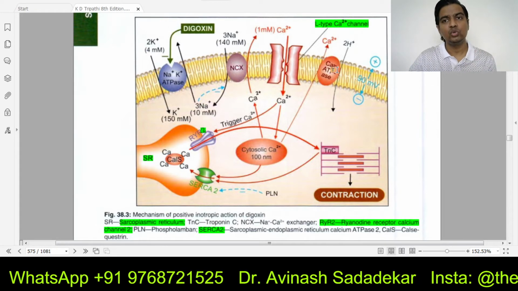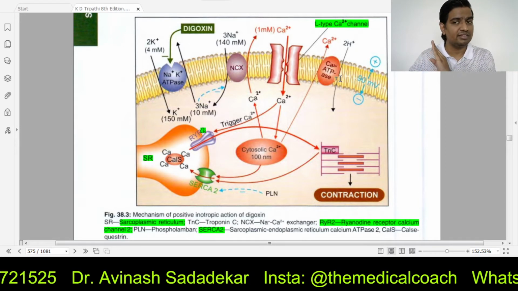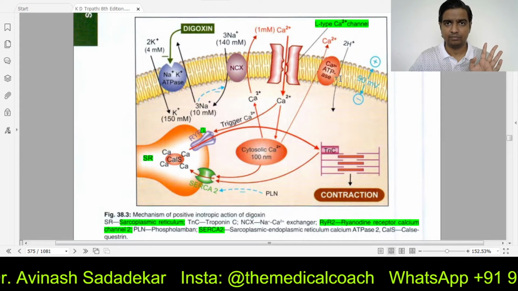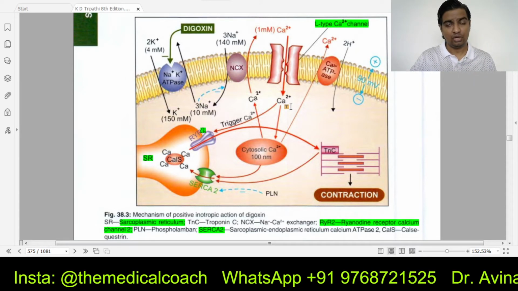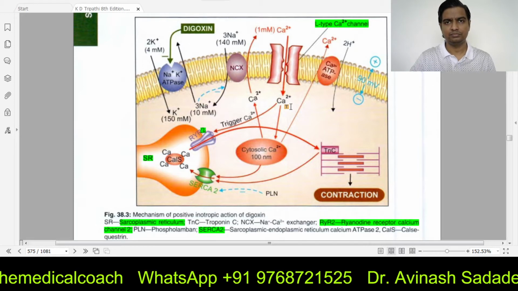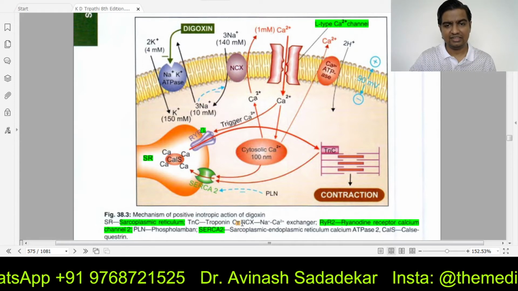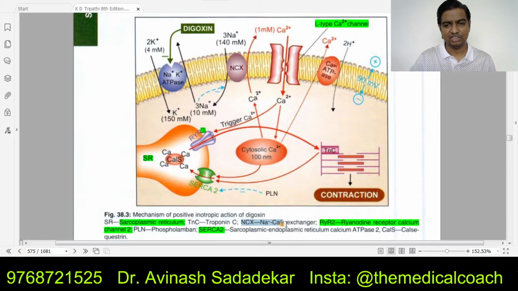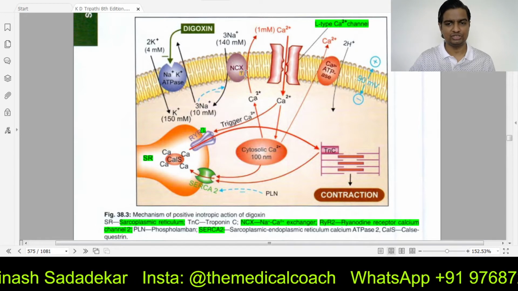But throwing of calcium by calcium ATPase is not enough. We require more calcium to get out. To allow that to happen, there's another pump called NCX. NCX stands for sodium calcium exchanger. Simple.